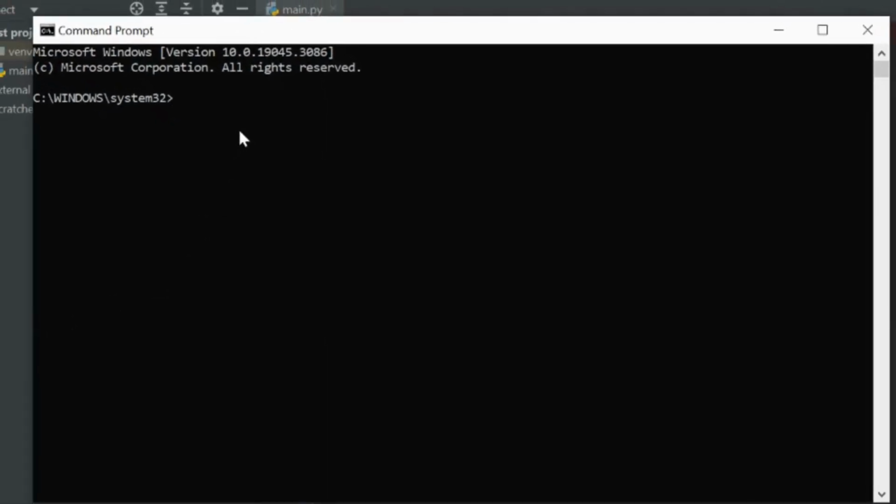When you get to command prompt, the first thing that you need to be aware of is to make sure Python and pip are installed. That's the first thing that you need to know. If you don't have Python software, you need to check the video where I show how to install Python software, because it comes with pip.